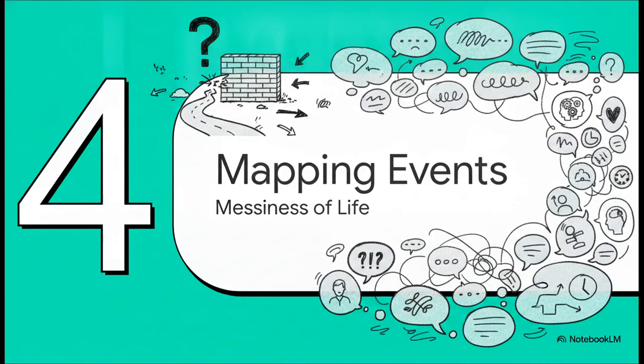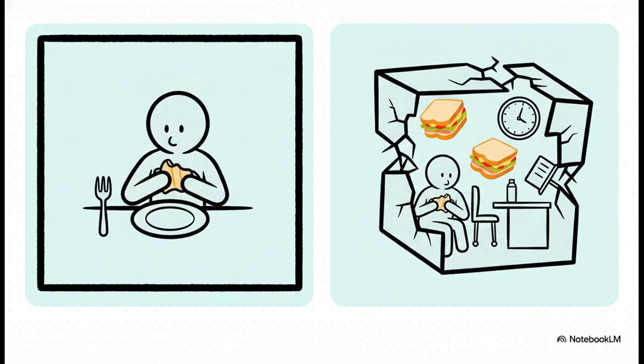Section 4. Mapping complex human events, dealing with the messiness of life. Now we had a pretty serious roadblock. While first-order logic is amazing for simple two-part relations, human language is almost never that clean. We're about to deal with the messiness of real life. Consider these two statements. I ate versus I ate a turkey sandwich for lunch at my desk. How do we map that second one into our AI?